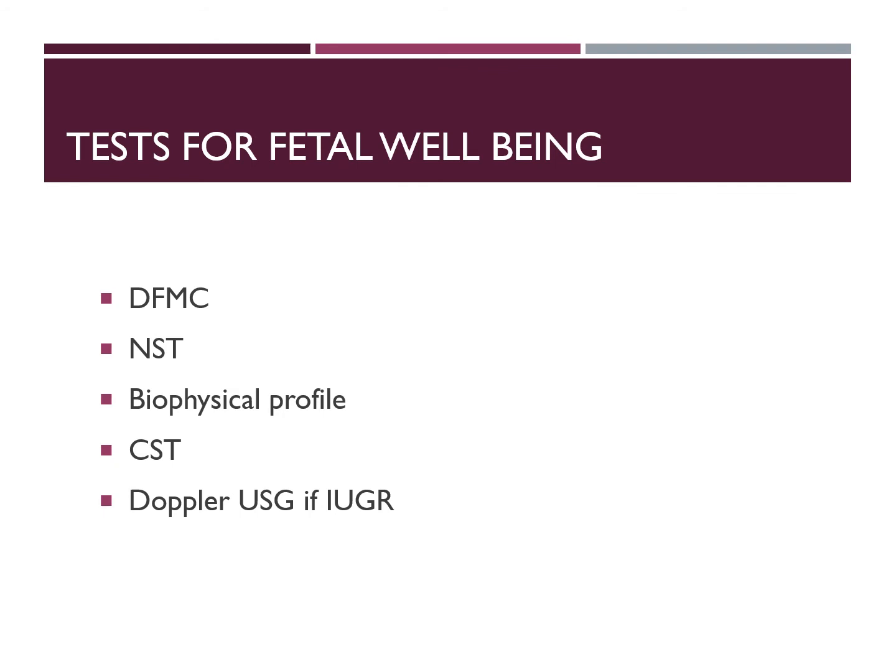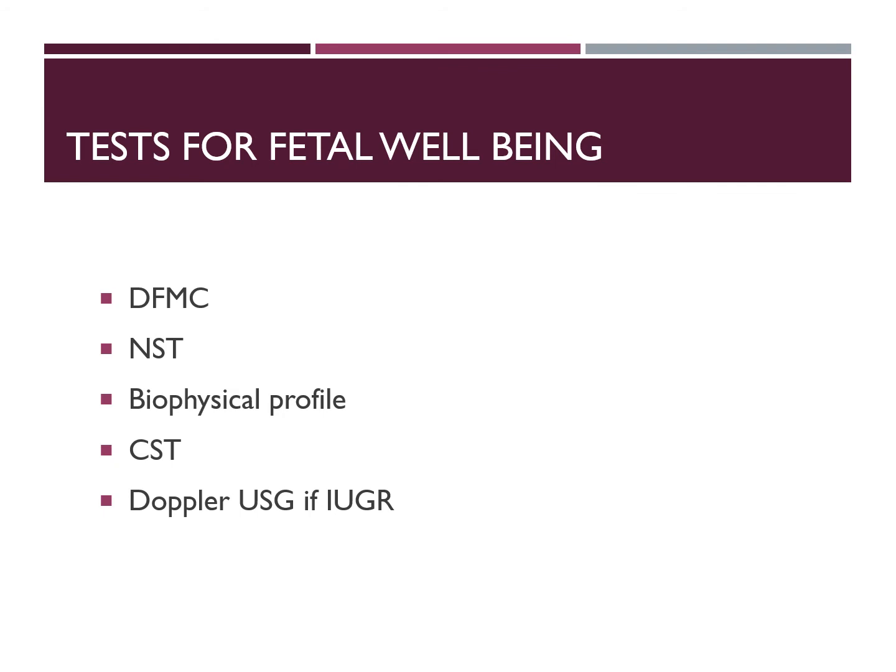The 5 parameters we look for are NST, gross body movement, tone, respiratory movement, and the amniotic fluid index. For each parameter, you give a score of 2 or a score of 0. There is no intermediate score. So in a 30-minute observation period, there should be at least 1 gross body movement. Then you give a score of 2. If there is no movement, score of 0.